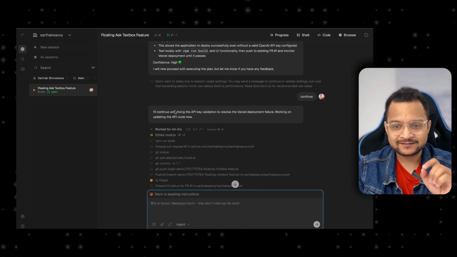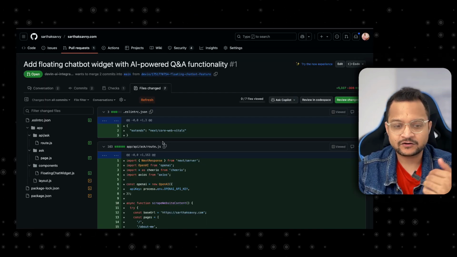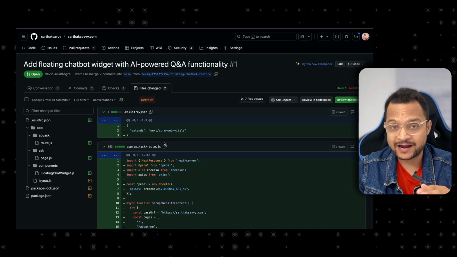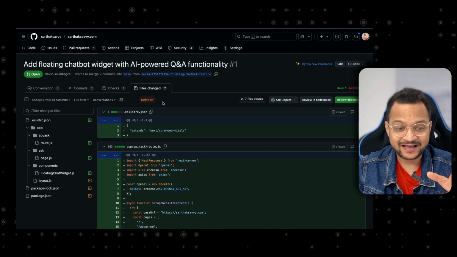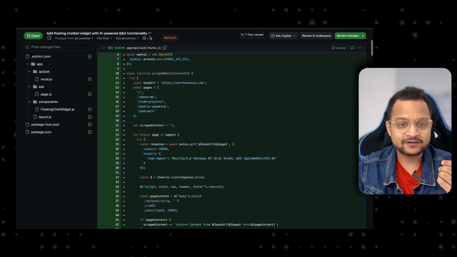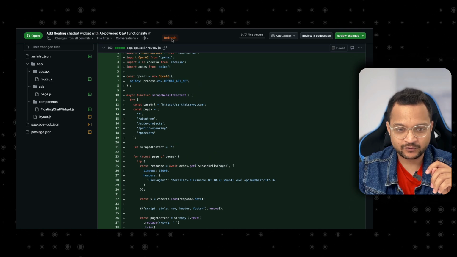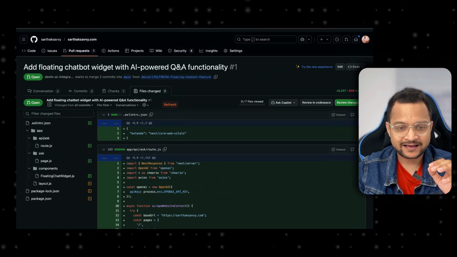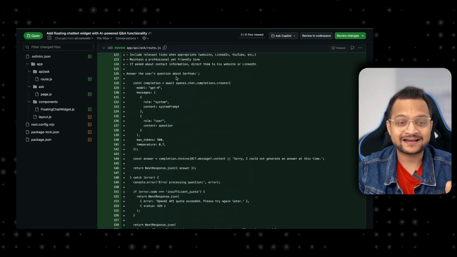But you know what, this is so powerful that first it has created the PR, then it felt that we need to add more files. Then you can see I have a refresh button here so that I can show you that first it created the PR and then it improved it with adding more information. So if I click on the refresh of this pull request, you will see that the code is totally changed because it added more things.